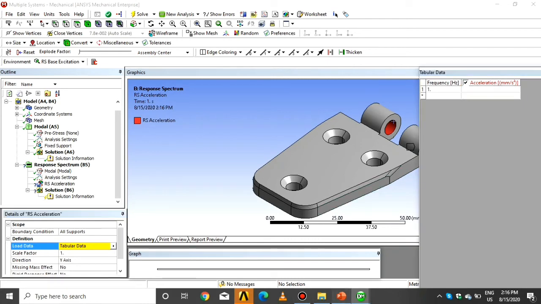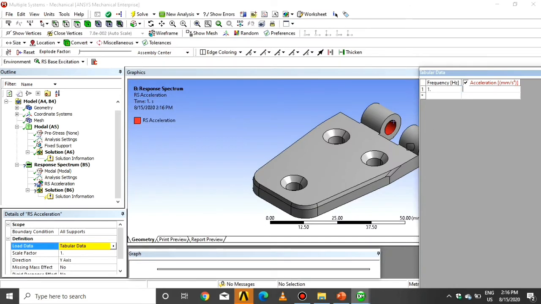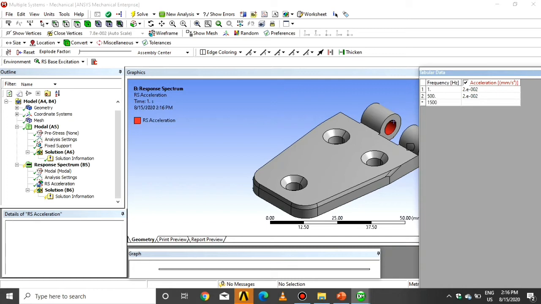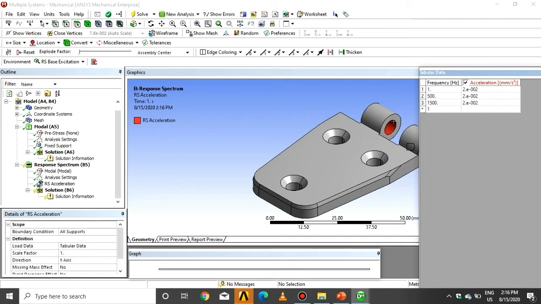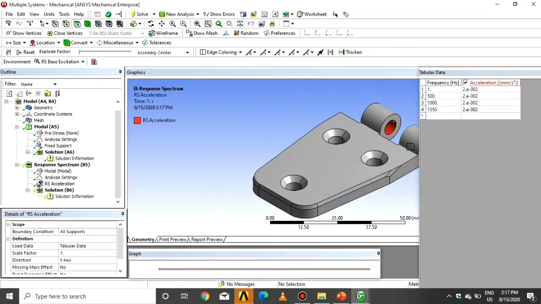At the first, second and the fourth, the acceleration and the frequencies we put in the tabular data. So wait some time to put all the data in the tabular data. The first frequency is 1 Hz, the second one is 500, the third one is 1000 and the fourth one is 1550.